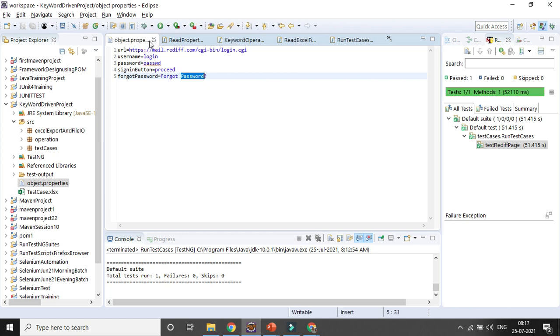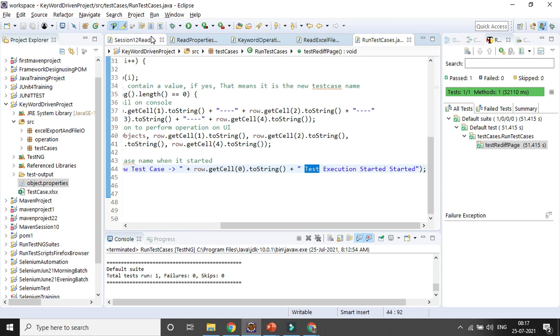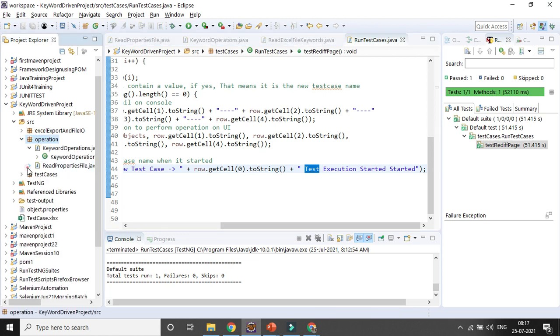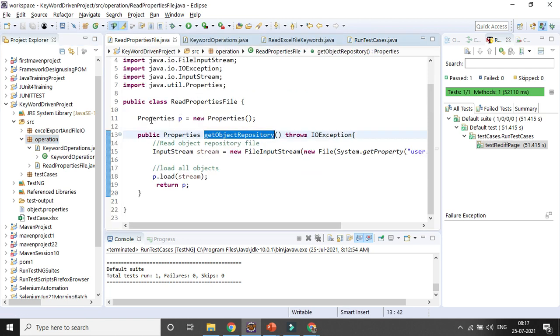Then I want to load the object.properties file. So how can I load it? I will be creating a package called operations, where I will create a Java class called keyword operations, read properties file. I will be creating a variable for the Properties class available in Java.